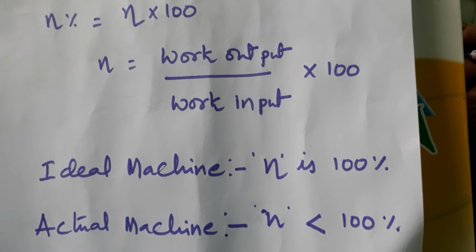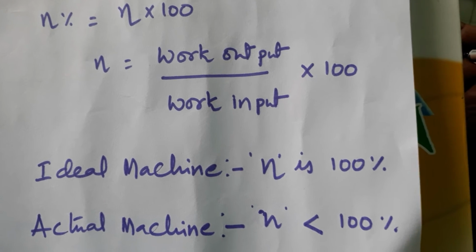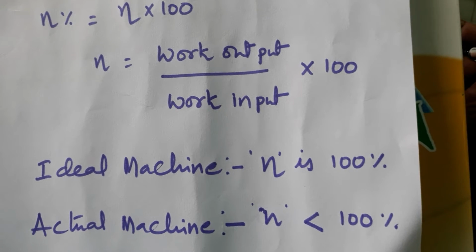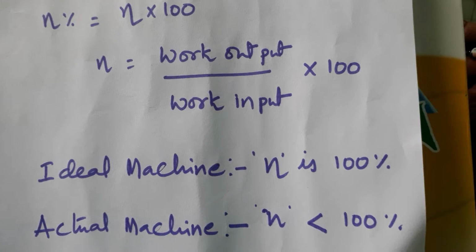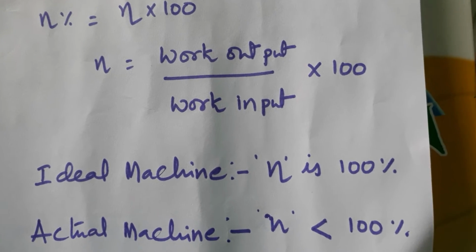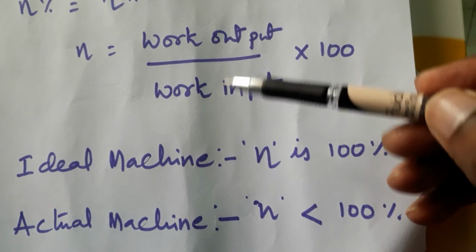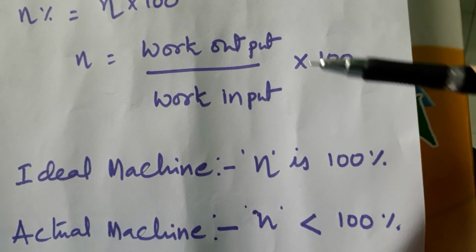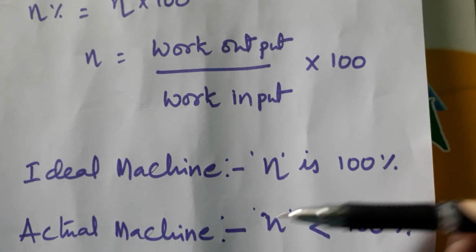Whatever input work we give on the machine, the same amount of work output is given by the machine. So work output and work input are equal. When we cancel them, we get 1. Equal things cancel, giving 1. 1 into 100 is 100%. So that is an ideal machine.